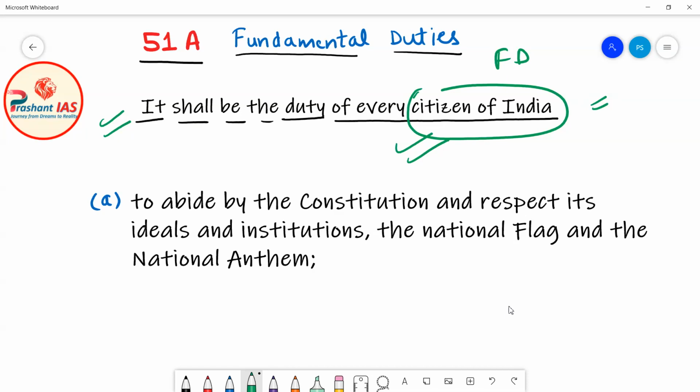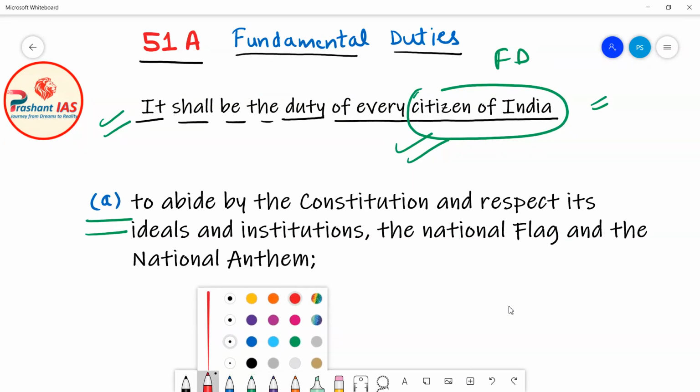So the first line says that it shall be the duty of every citizen of India. As we are the citizens of India, these are our duties also. After that, all the duties are given in the subsequent clauses. For example, this is the first duty given under clause A. Now let us read what the first duty is saying.